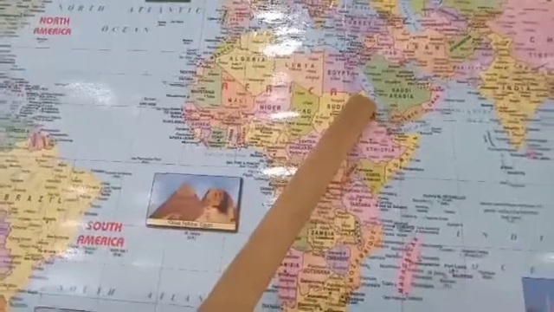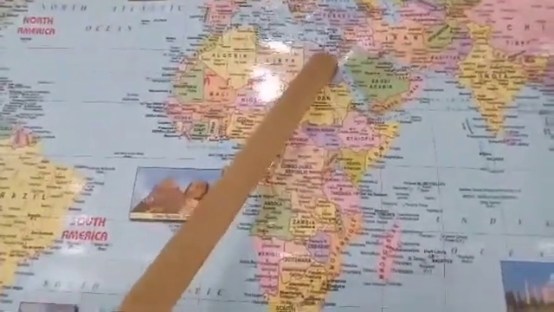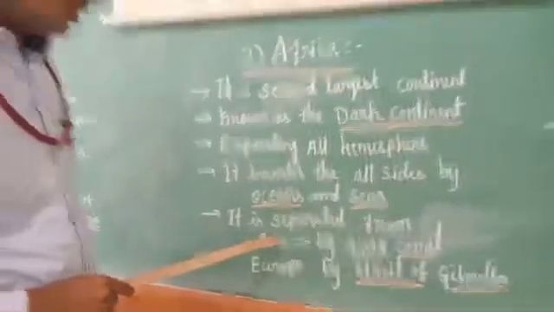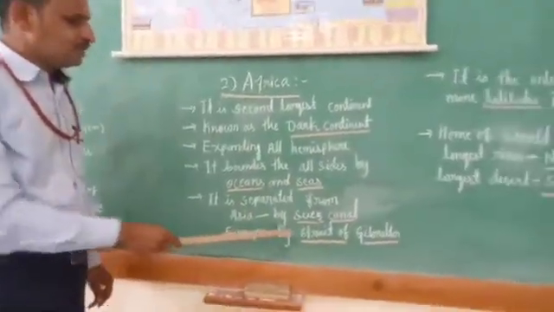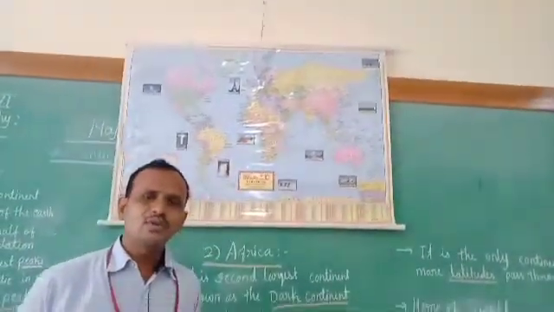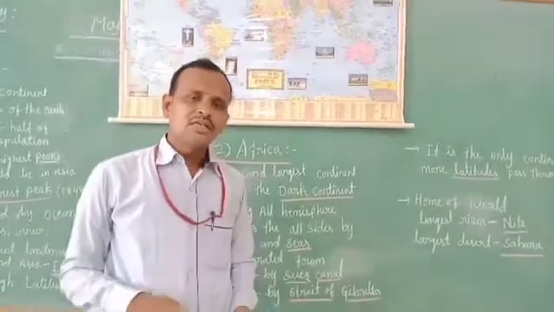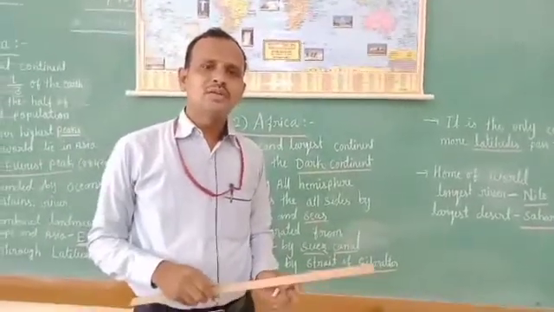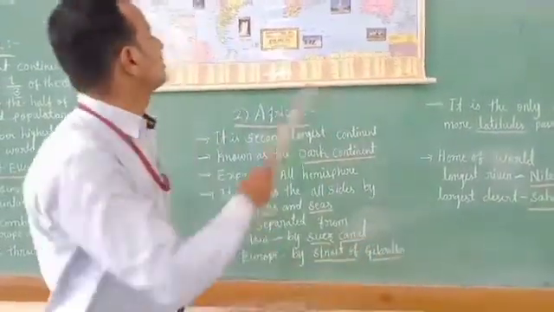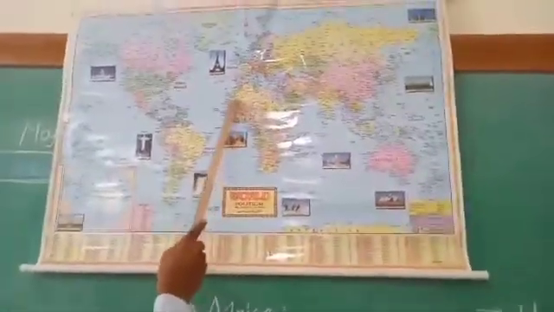And this canal separates Africa from Asia. And next, which one? The Africa continent is separated from Europe by the Strait of Gibraltar. The Strait of Gibraltar is a narrow strait that connects the Atlantic Ocean and separates Gibraltar.